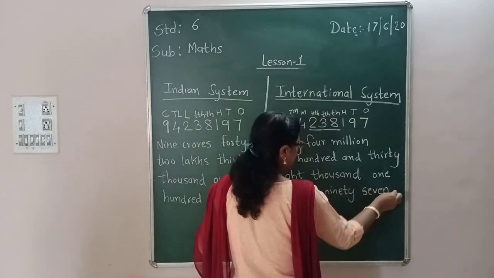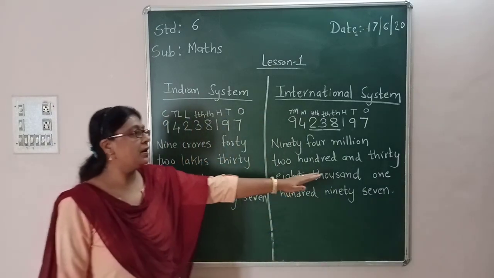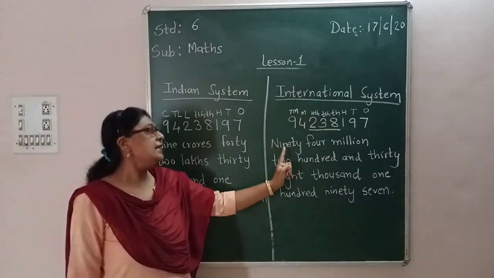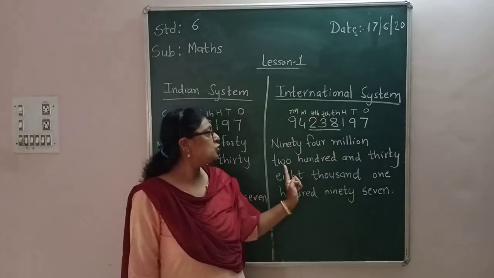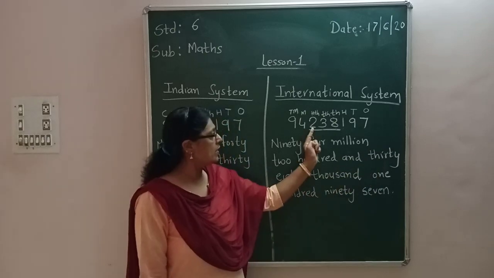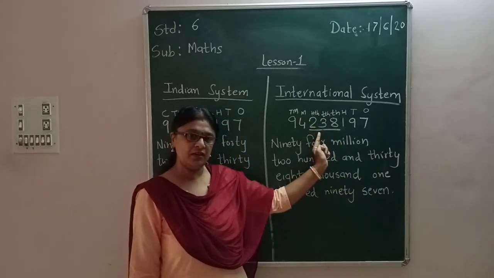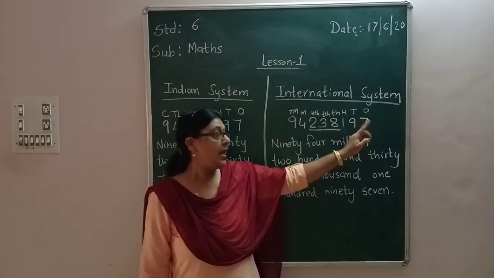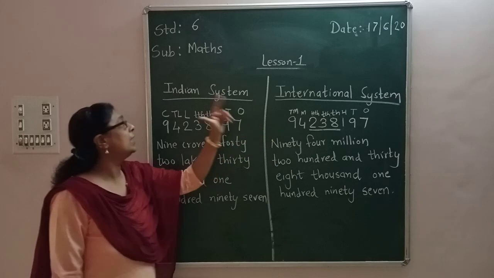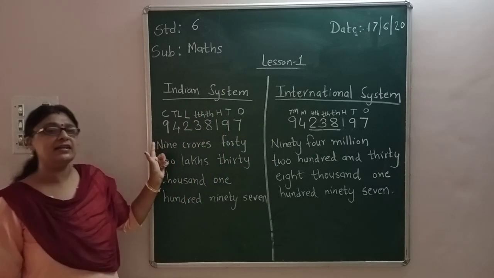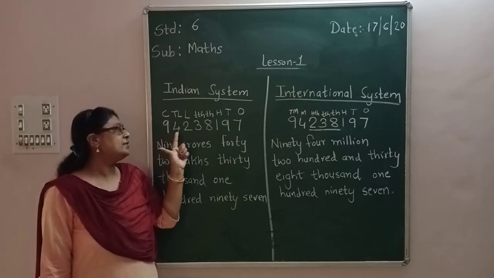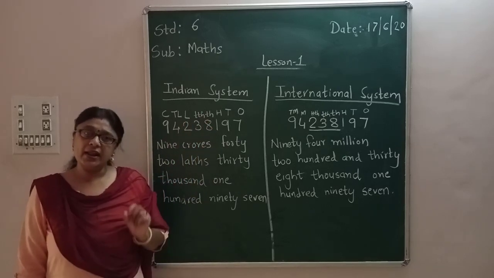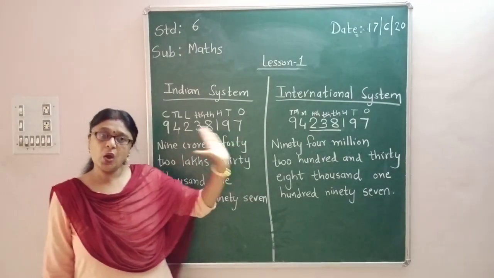So this number can be written in the international system as 94,238,197, and the same number according to the Indian system can be spoken as 9,42,38,197. Got the point?